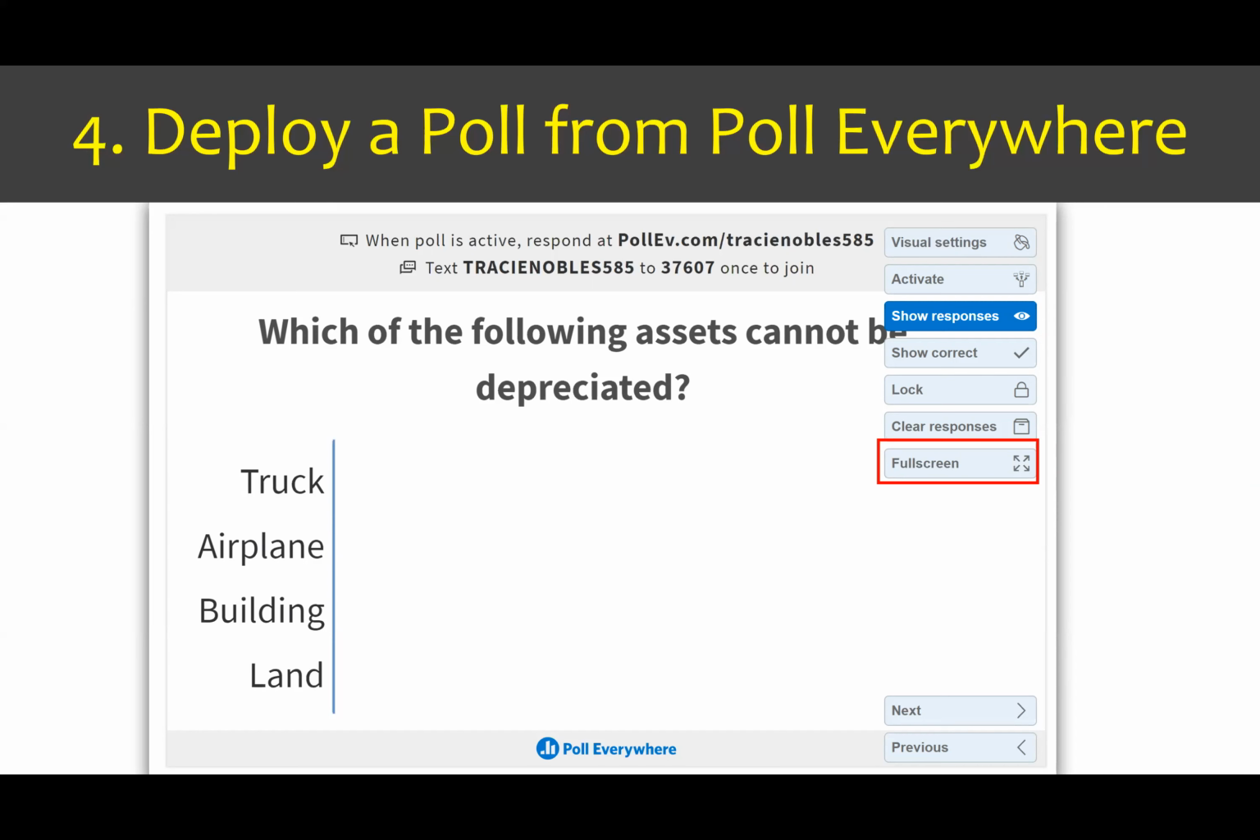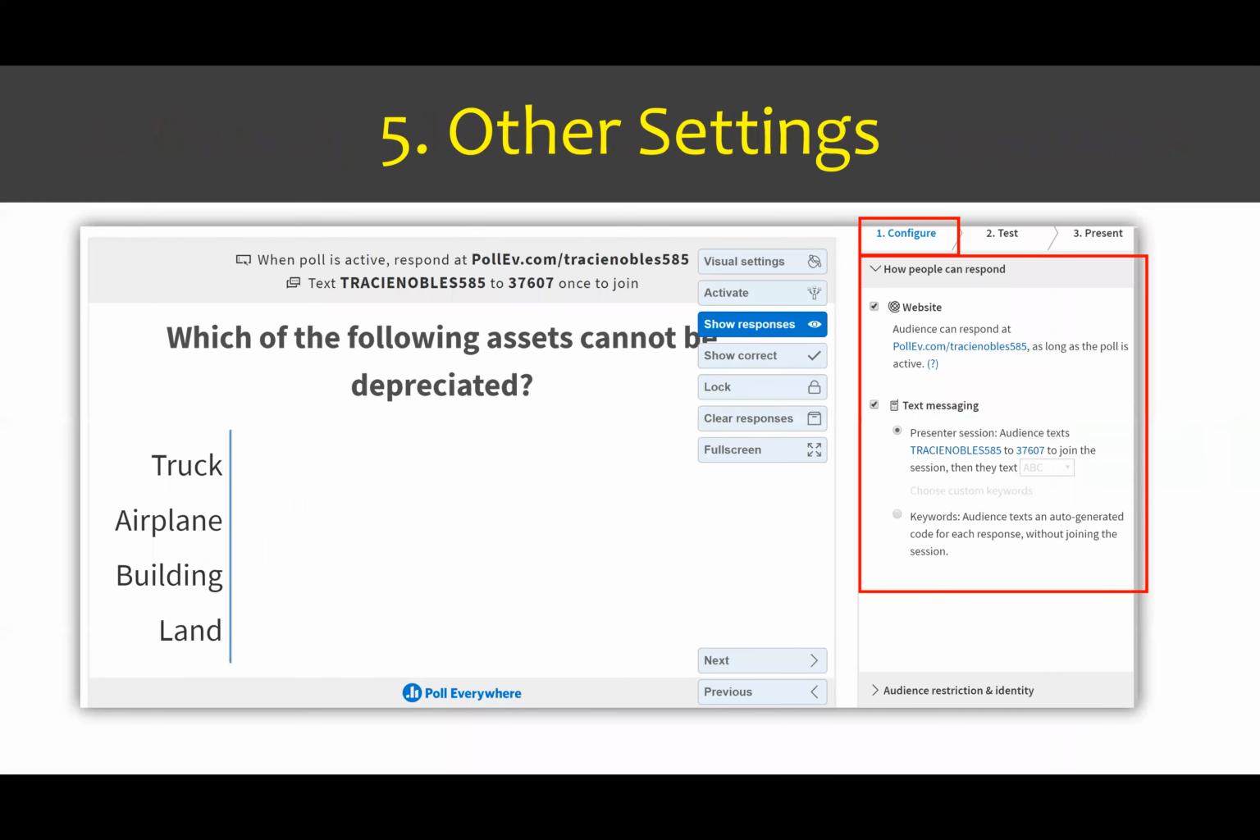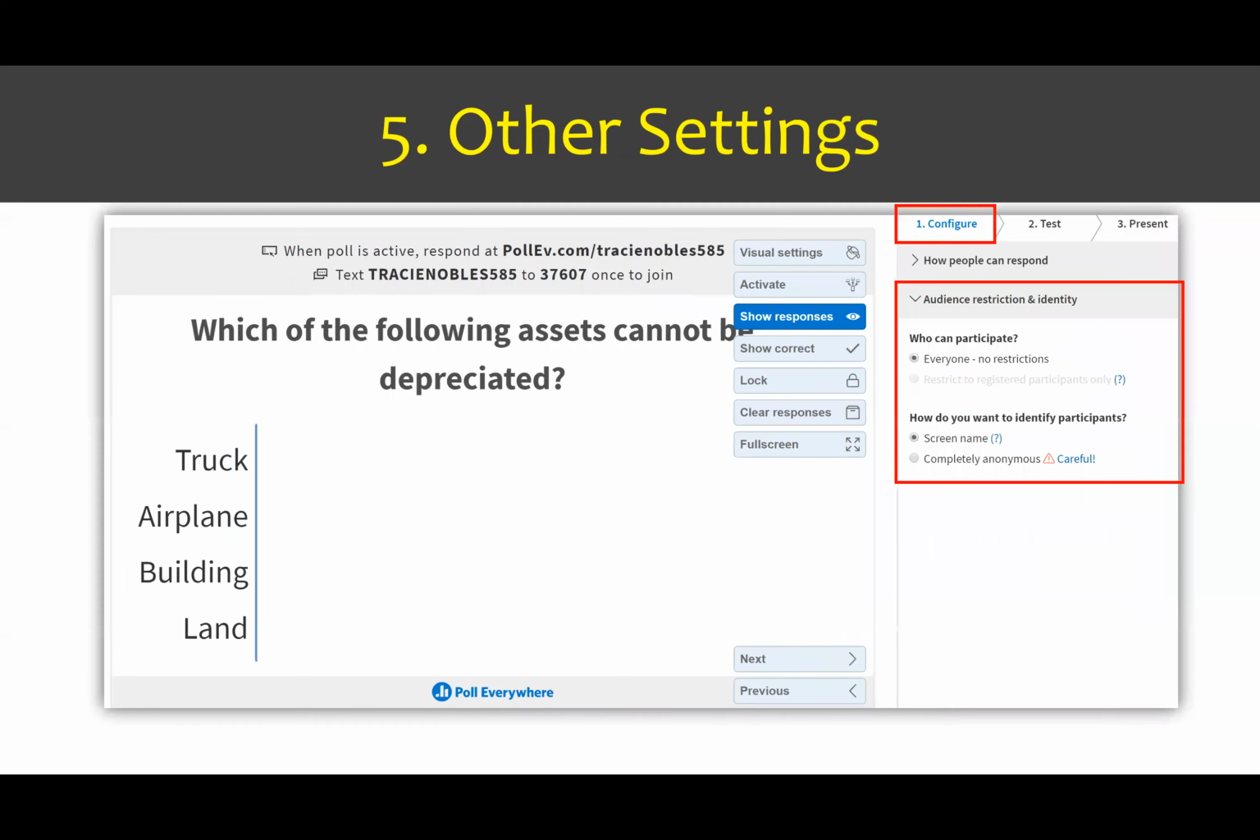Now we also have some additional settings available in the Poll Everywhere website. The first one is configuring how people can respond. And this is the difference between the poll that Wendy set up and the poll that I set up. So Wendy only wanted her students to participate via the website, and I want my students to participate via the website and text messaging. So you can decide how you want your students to respond by clicking either or both of those options.